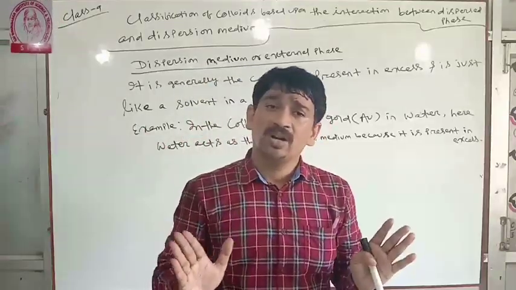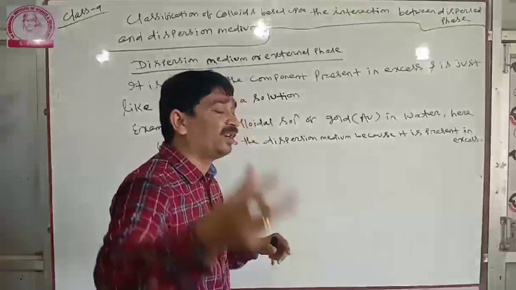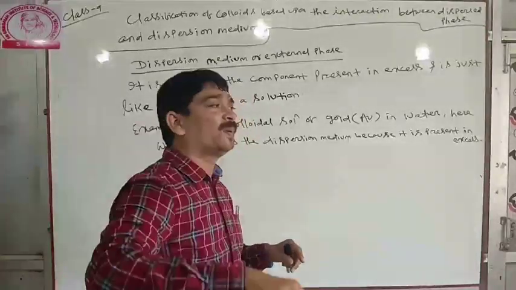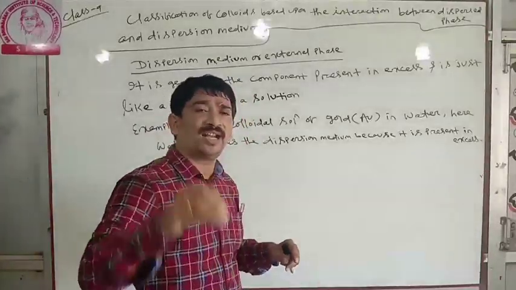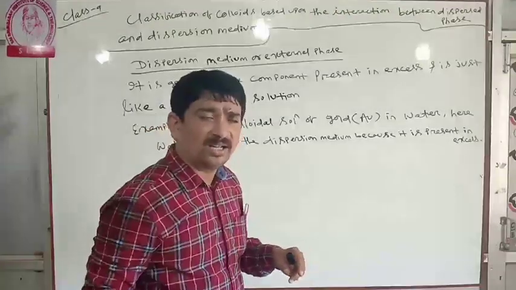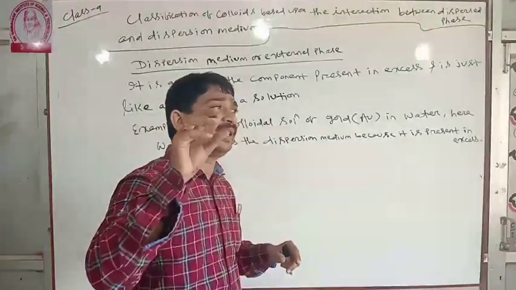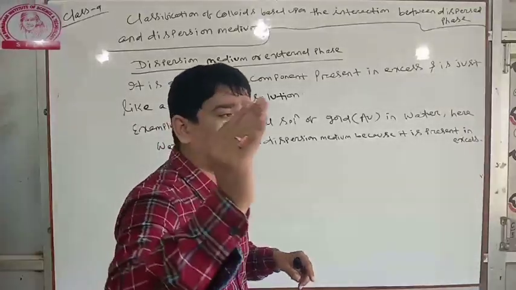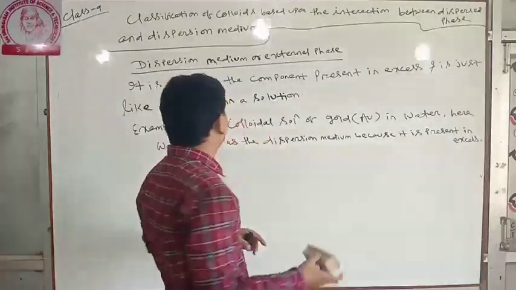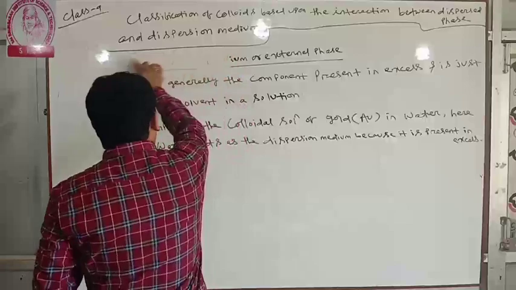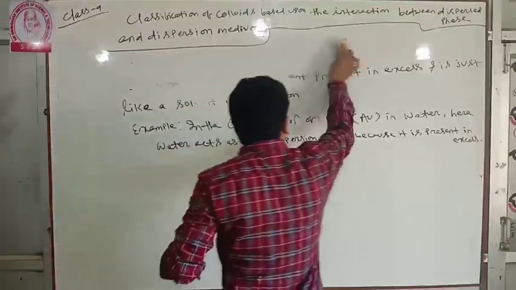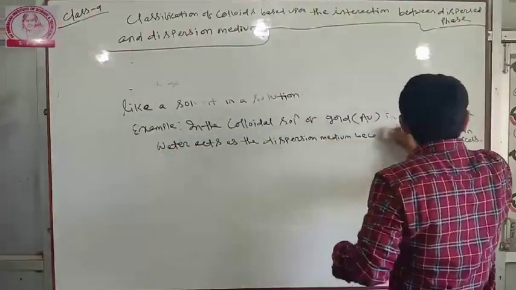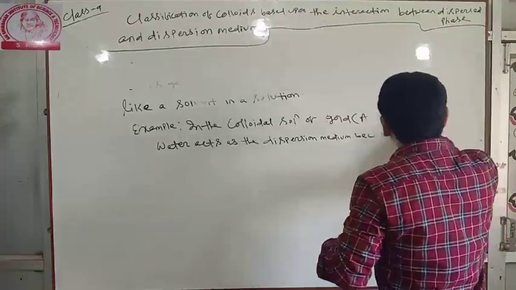Clear? So the smaller component or smaller proportion of the colloidal solution acts as the dispersed phase. The larger proportion or larger component acts as the dispersion medium. Clear? Next, based upon the dispersed phase and dispersion medium, I will give you examples.